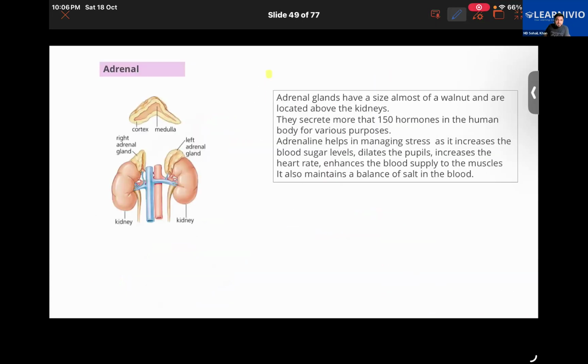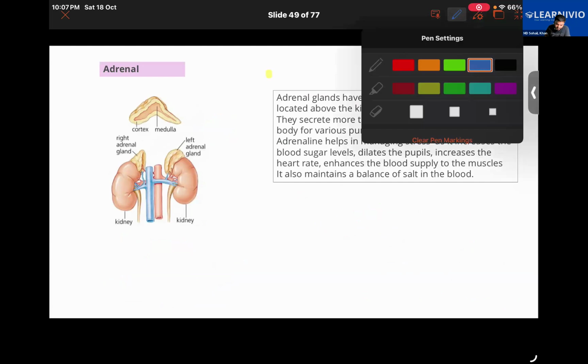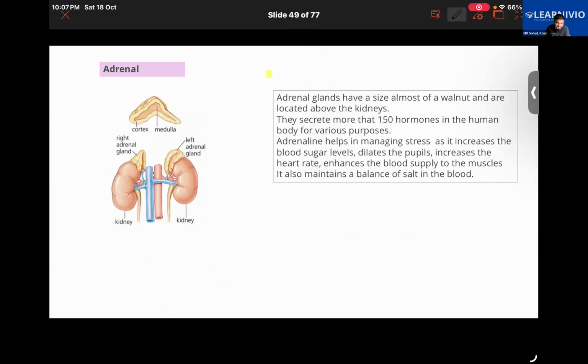After that, we have the adrenal gland. Where is it situated and what is its function? By the diagram, you can see it is situated on the bean-shaped organ, the kidney. They are located on top of each kidney and are endocrine glands.